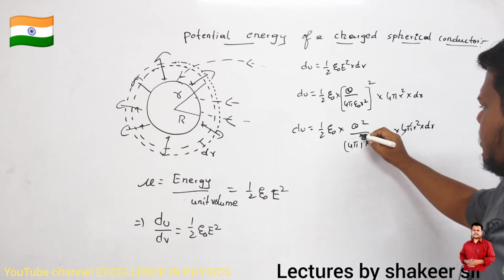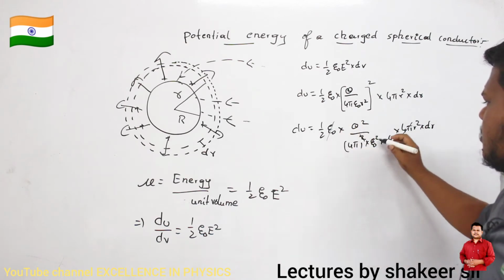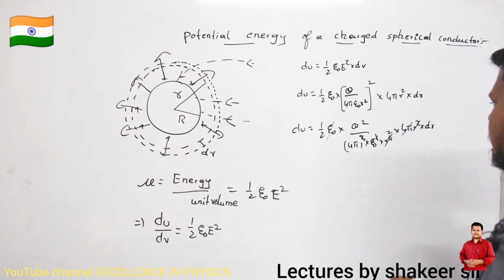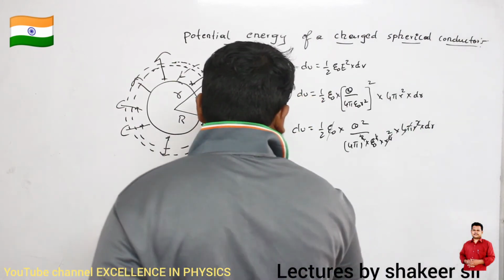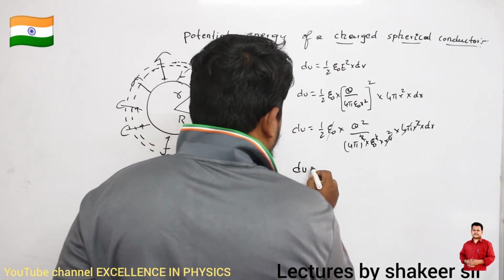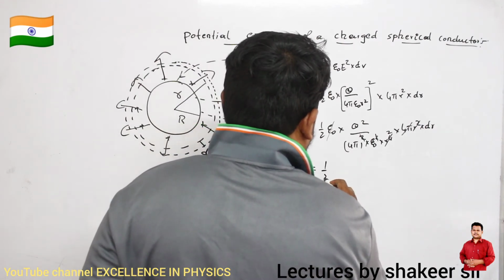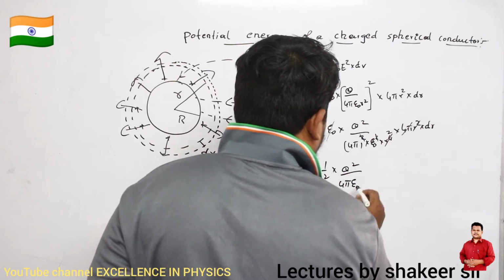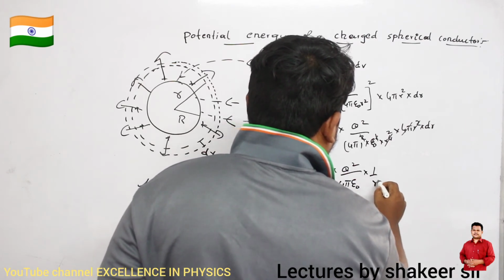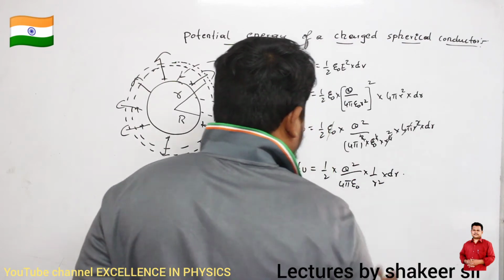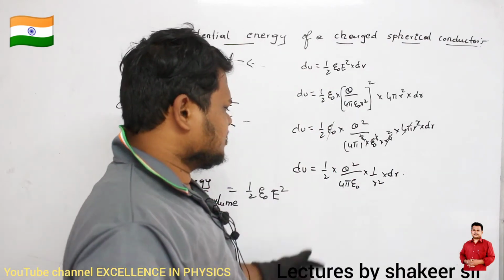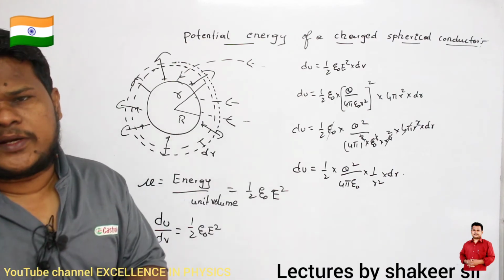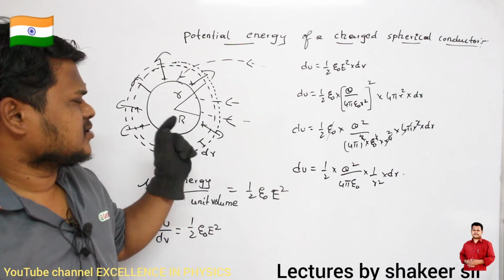The 4 pi and the square get cancelled, the epsilon naught and the square get cancelled, and r square cancels with r power 4, leaving r square. So the simplified equation is dU equals half into q square divided by 4 pi epsilon naught, multiplied by 1 by r square into dr. This is the small amount of energy stored in a small shell of radius r and thickness dr.